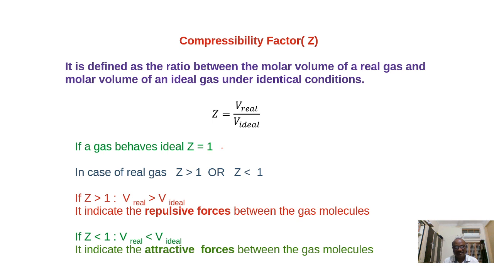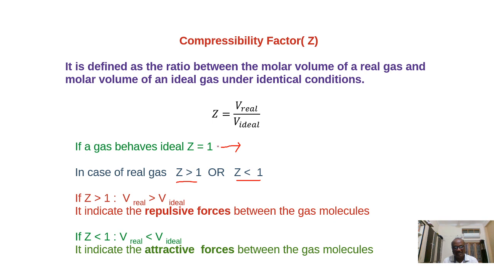V real becomes equal to V ideal and Z is equal to 1. Under these conditions, there are no forces of attraction, or no intermolecular attraction forces, between the gas molecules. If Z is equal to 1, the intermolecular attraction forces are very small, approximately 0. But in the case of real gases, they will have either attraction forces or repulsive forces, so Z may be greater than 1 or less than 1.